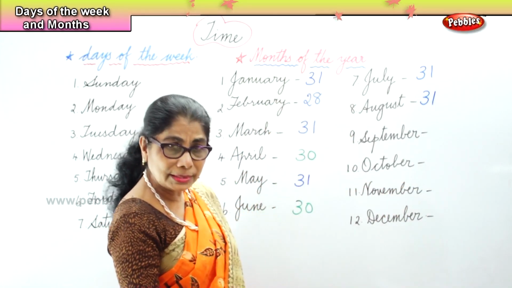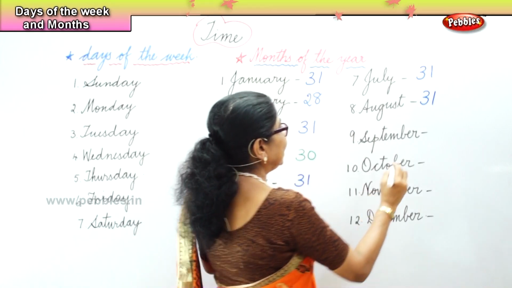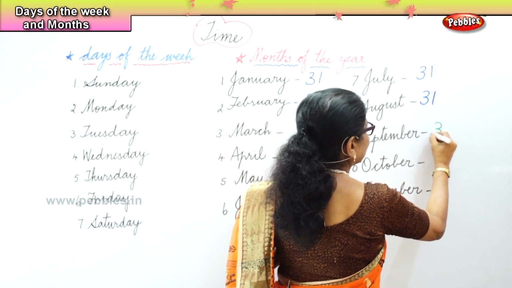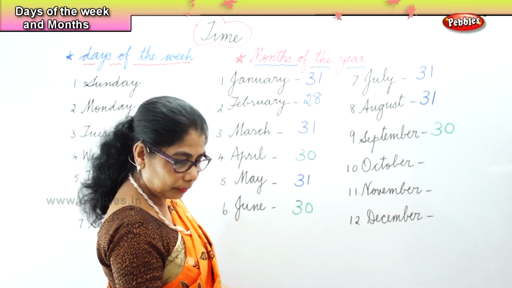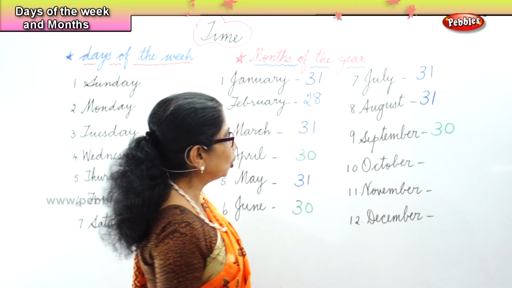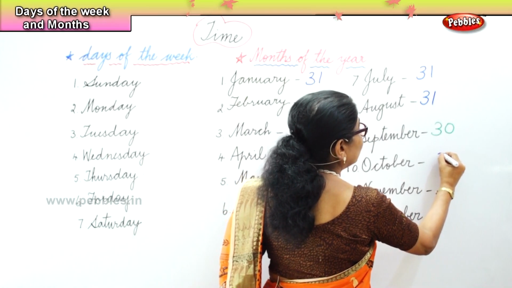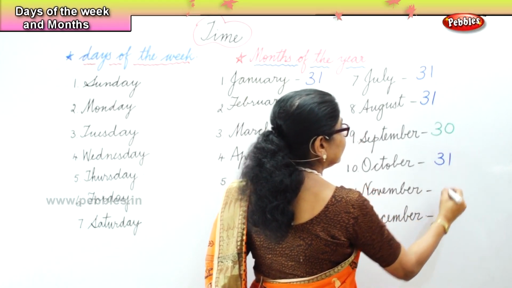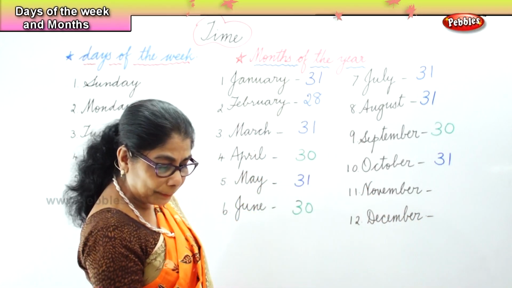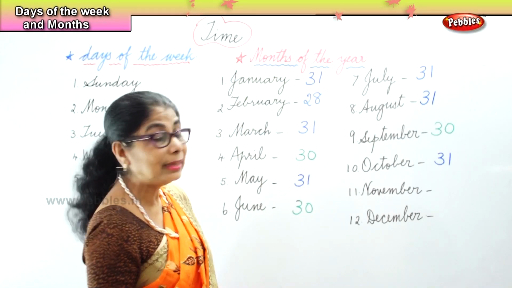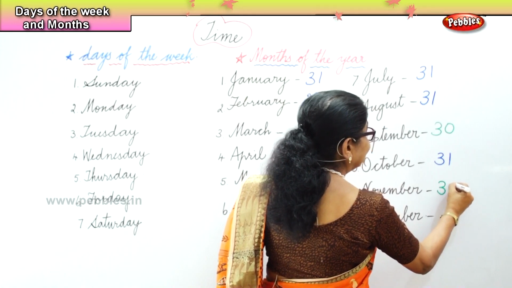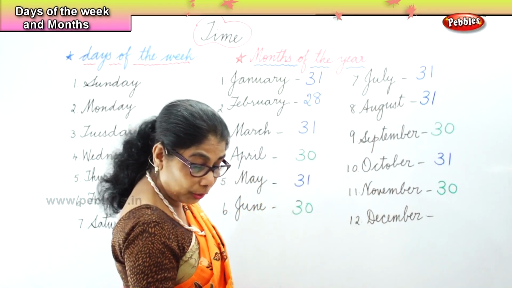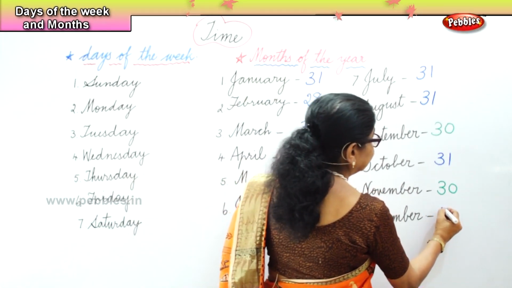September. How many days in September? 30 days. Then, how many days in October? 31 days. November. How many days in November? 30 days in November. And December has 31 days.